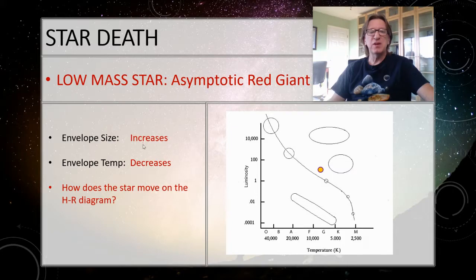So we've said that the envelope size increases, the envelope temperature decreases. So pause the video. How is the star going to move on the HR diagram?